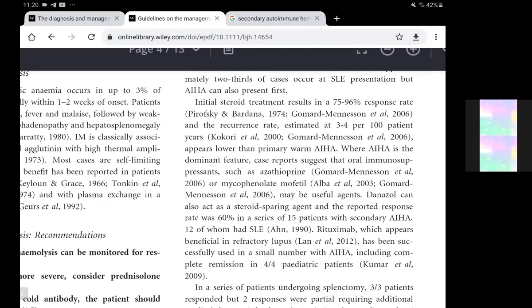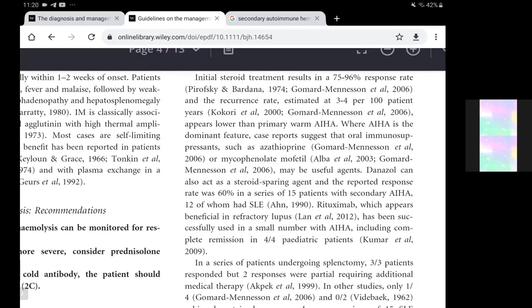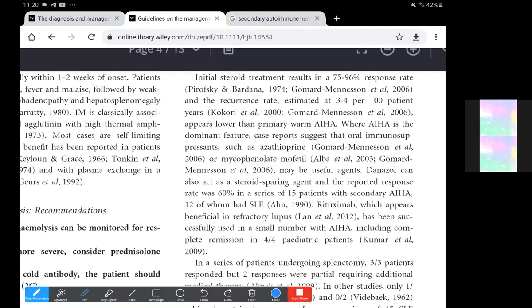Where autoimmune hemolytic anemia is the dominant feature, case reports suggest that oral immunosuppressants such as azathioprine or mycophenolate mofetil may be useful agents. In cases where the autoimmune hemolytic anemia is more dominant, mostly the steroids would be used for both the disease and the autoimmune hemolytic anemia component.